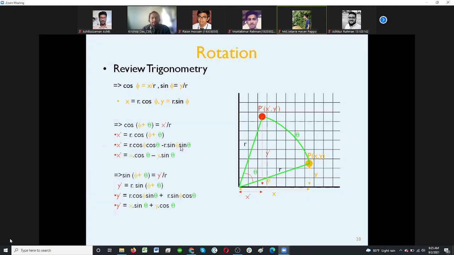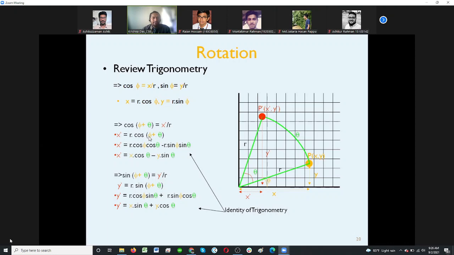We take the phi first, then we take the theta. Now what is cos theta plus phi here? Again it is the base, that means x prime divided by r. So x prime is equal to r cos of theta plus phi.